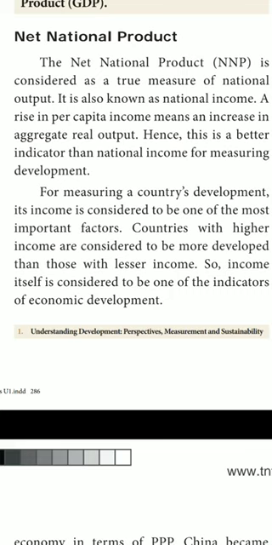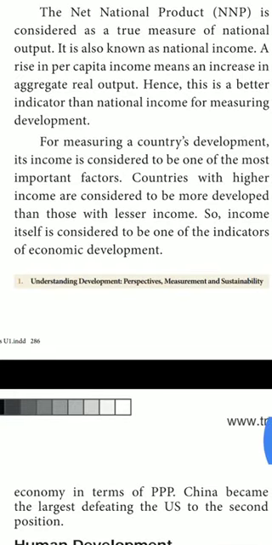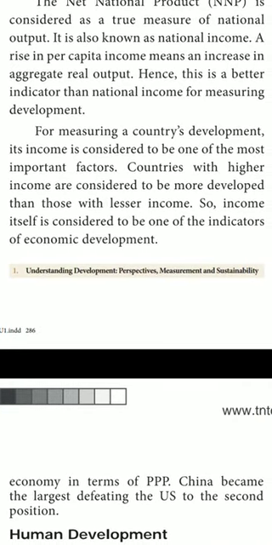Net national product is considered as the true measure of national output. So, which is considered as the true measure of national output? Net national product. It is also called national income. Okay. A rise in per capita income means an increase in aggregate real output. What do you know about this per capita income? That means thala varumanam, a particular person's income. That is called per capita income.